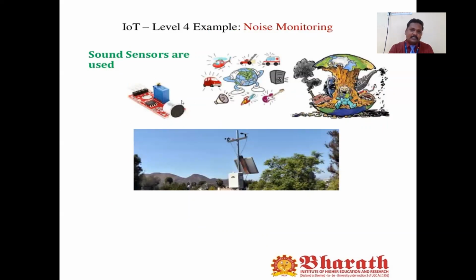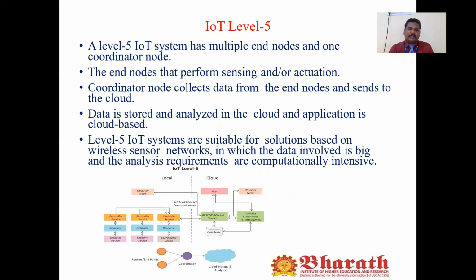Once the sound sensor reads the noise, it is analyzed and stored in the cloud. So this is what we call IoT level 4, where we can use a real-time application such as noise monitoring.